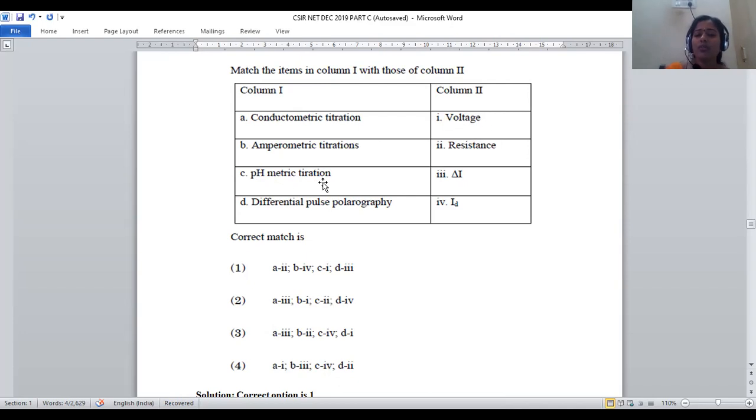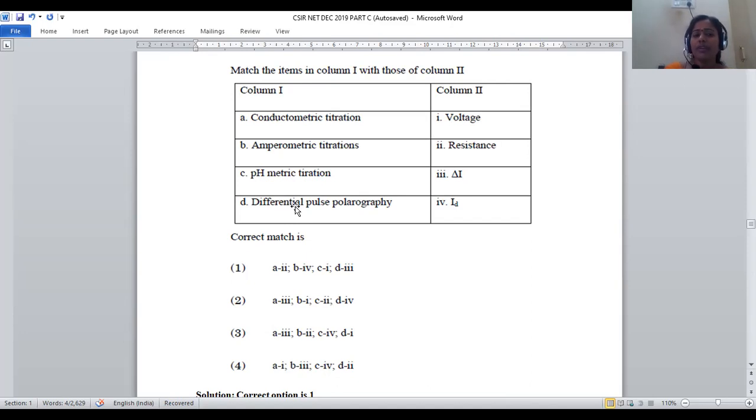Okay, so by applying the voltage, it is possible to determine pH by using an ion selective electrode called a glass electrode. Otherwise, we may take a quinhydrone electrode. Otherwise, we may take a hydrogen gas electrode. Any one can be preferred in order to predict the pH of the unknown solution, where we can measure voltage. So pH will be mapped with voltage.